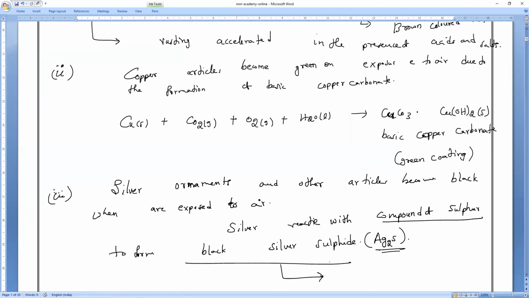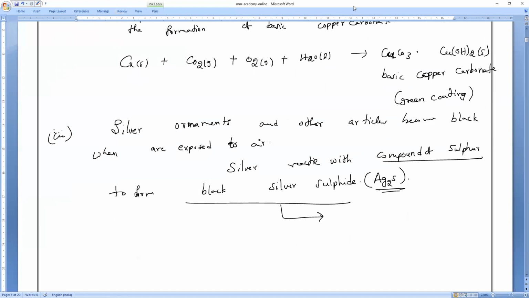This turning black we call by a particular word. I used it and you will find it in our book also. Anybody tell me? We cannot just call it corrosion. The dull appearance of this. I used that word and I asked you; vocabulary is also very important. Even while teaching physical properties I used the word. Yes. Tarnishing. Have you remembered? Tarnishing of silver. Yes or no? Yes, very good Vijay. So tarnishing of silver means corrosion of silver only.